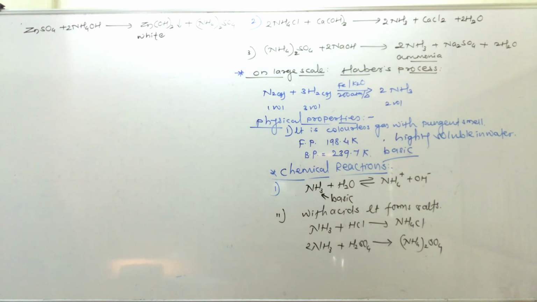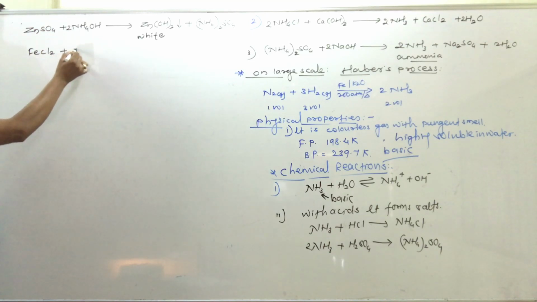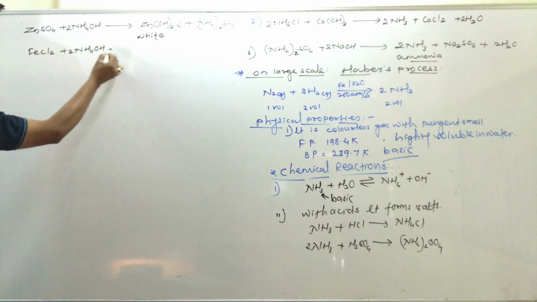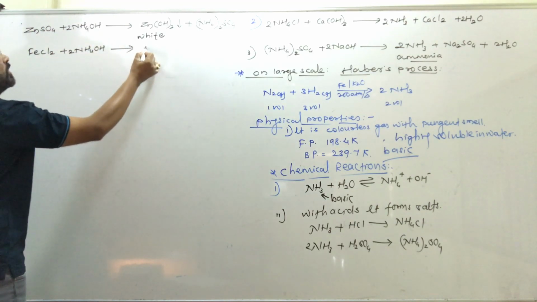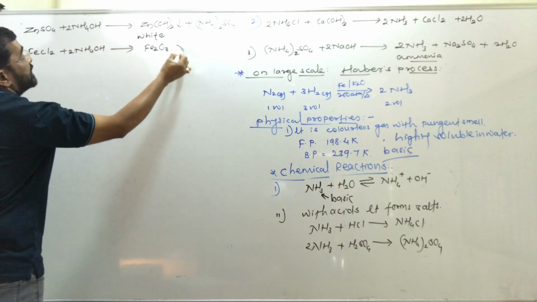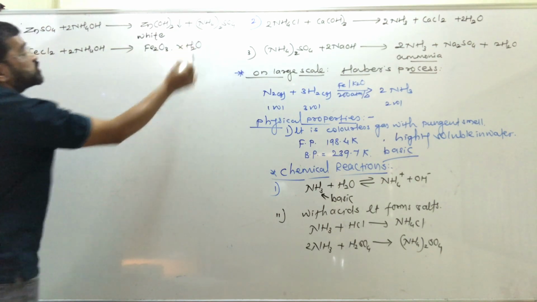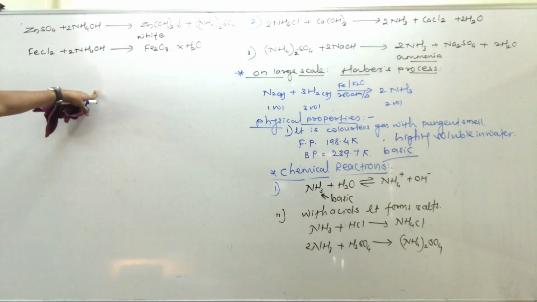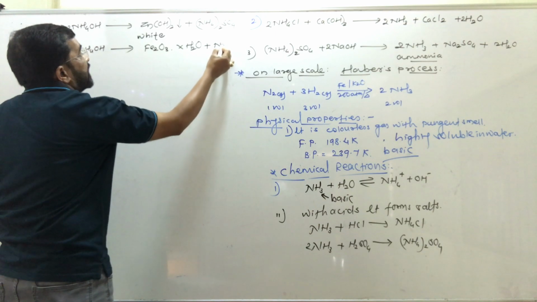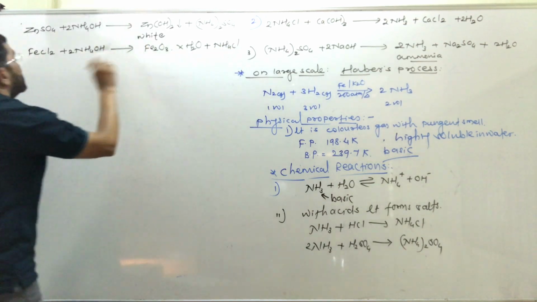Zinc hydroxide is formed. Next reaction, that is ferrous chloride. FeCl2 salt when treated with 2 moles of ammonium hydroxide produces Fe2O3 containing X moles of water, plus ammonium chloride is obtained.